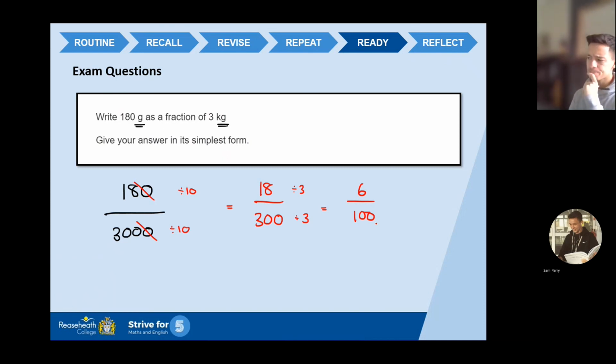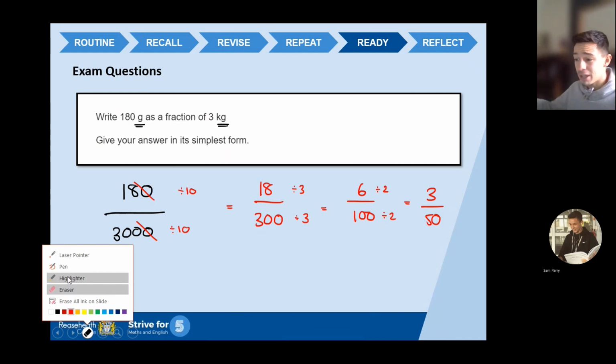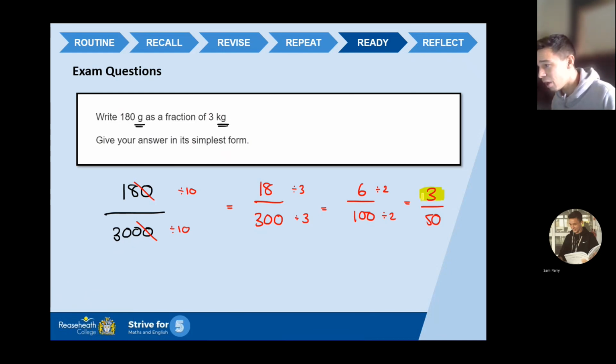Okay? Now I'm thinking, they're both even. If they're both even, that means they can both be divided by 2. Okay, they can both be halved. That gives me 3 over 50. Okay? So now if I think here, does a number go into both 3 and 50? Well, 3 is a prime number. So there's only 2 numbers that go into 3, that's 1 and 3. 3 doesn't go into 50, so it can't get any lower. 3 over 50.